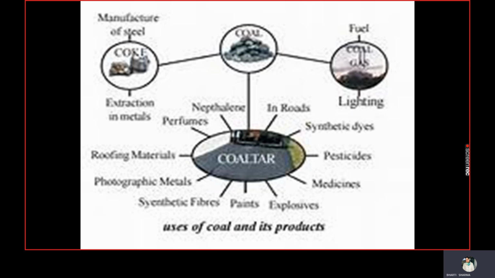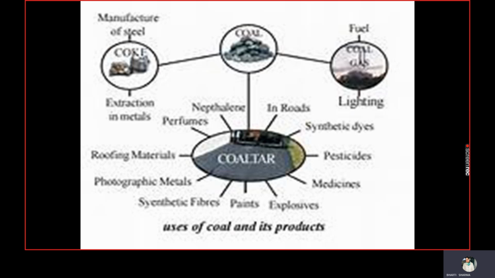Next is coal tar. It is a mixture of about 200 substances, and products obtained from coal tar are used as starting material for manufacturing various substances used in everyday life and in industries, like dyes, drugs, explosives, even perfumes, plastics, paints, photographic material, roofing material, medicines, pesticides, and more. So these are all the uses of coal tar.